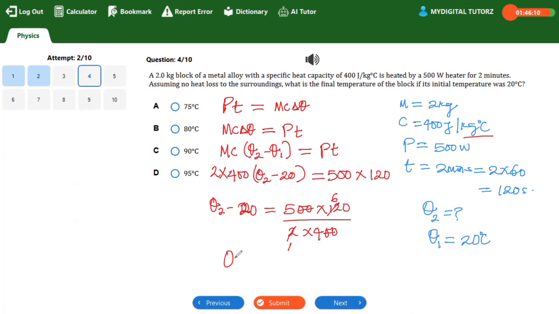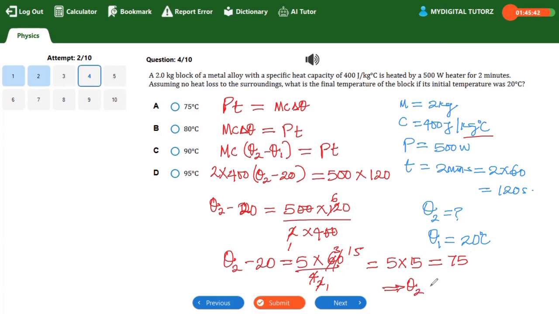So we can have theta 2 minus 20 equal to 5 multiplied by 60 all over 4. So I can still divide 60 by 4 to get 15. That will give us 5 multiplied by 15, which is equal to 75. This implies that theta 2 minus 20 is equal to 75. Therefore, theta 2 is 75 plus 20 to give us 95 degrees Celsius.